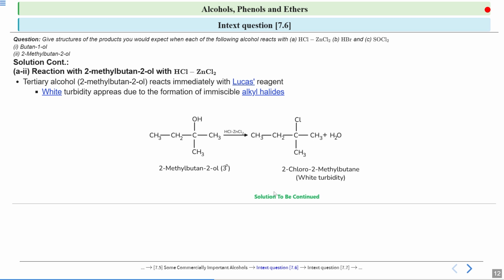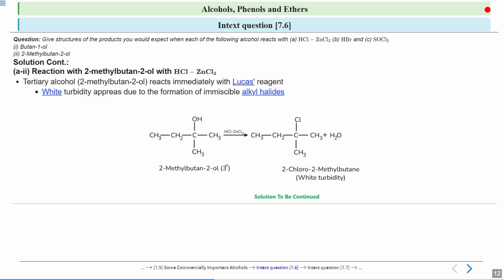Okay, so if you take the Lucas reagent with the primary alcohol, then the primary alcohol does not react at room temperature. Okay, if you want to react primary alcohols, then you have to increase the temperature. If I talk about secondary alcohols, then your Lucas reagent reacts with secondary alcohol, but it shows this reaction after some time. Okay, means they react after some time. But if I talk about tertiary alcohols, then these tertiary alcohols react immediately with your Lucas reagent.